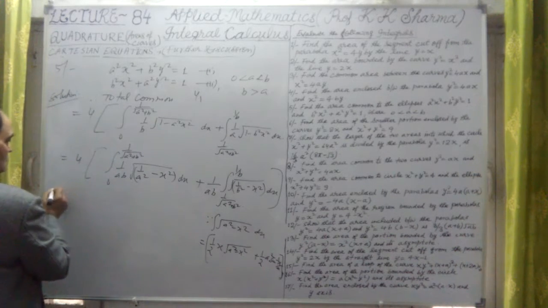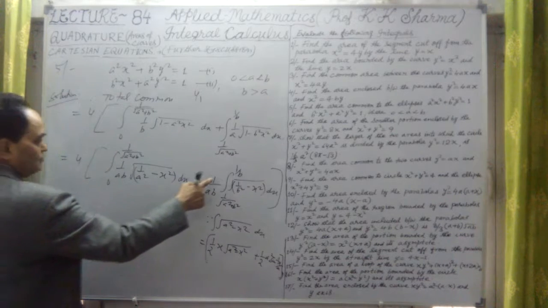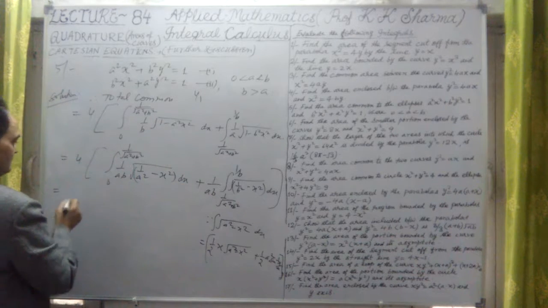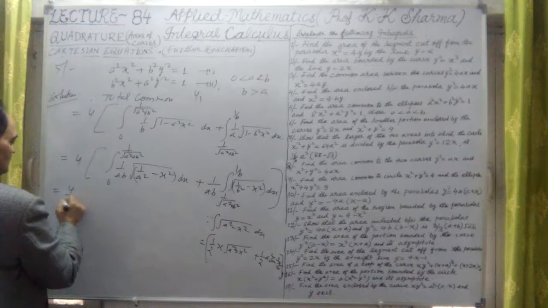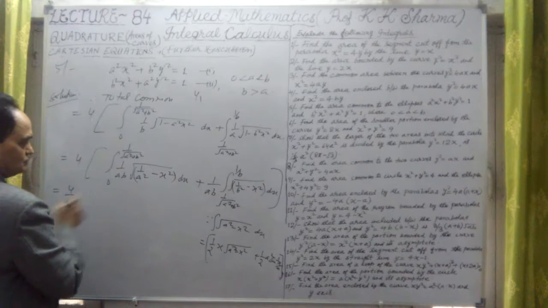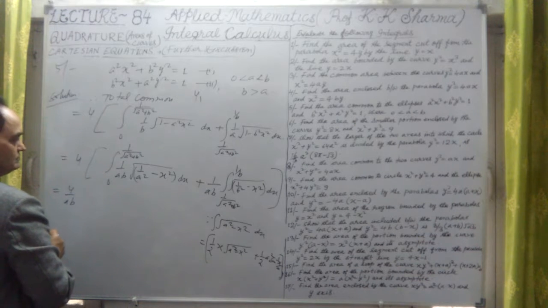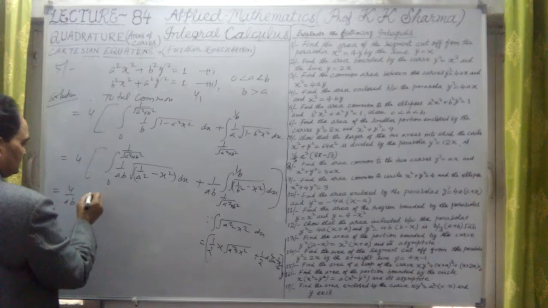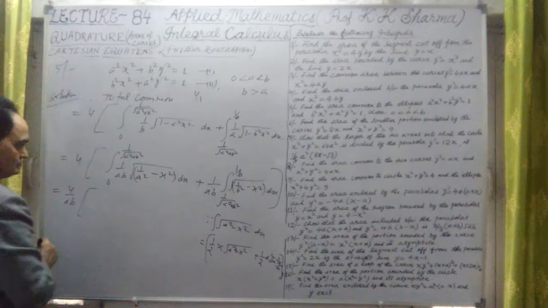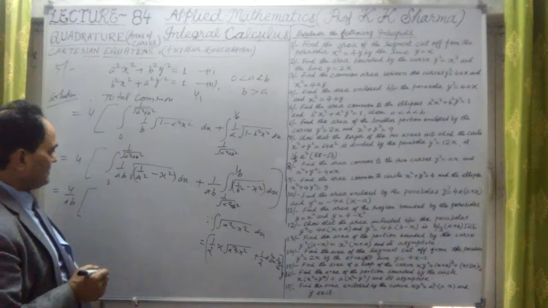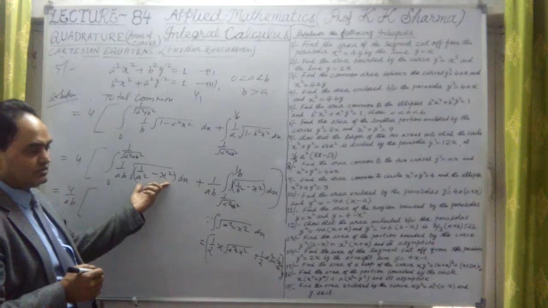1 upon ab, from both I have taken outside. So this is 4 upon ab. Let me take outside, well, 1 upon ab in both the integrals is common. Okay, so integration of first. We'll apply the limits later. Let me first put the integration.